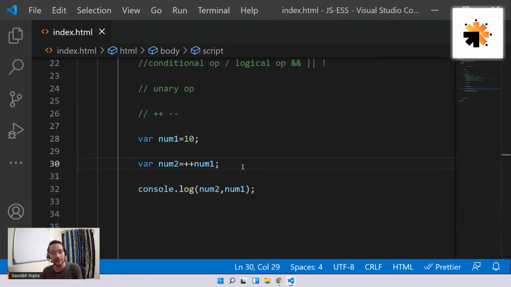If it is a post increment or post decrement, first the operation will happen, then the increment will happen. If it is a pre increment or decrement, first that increment or decrement will happen, and then the operation will happen.